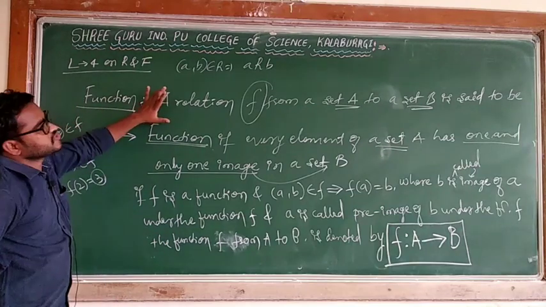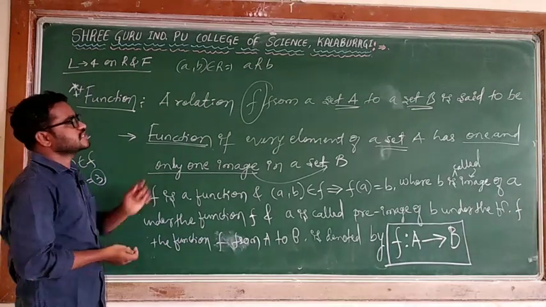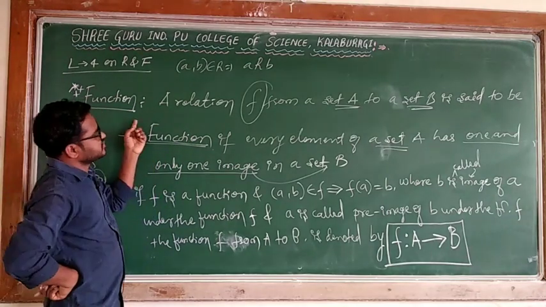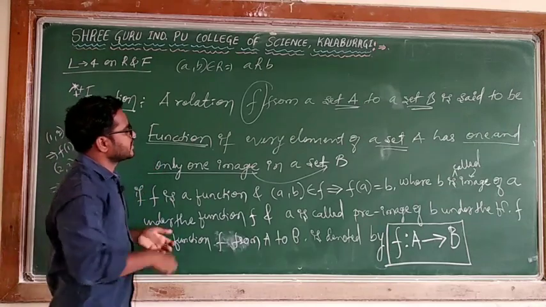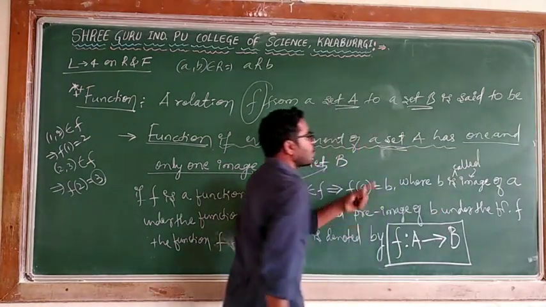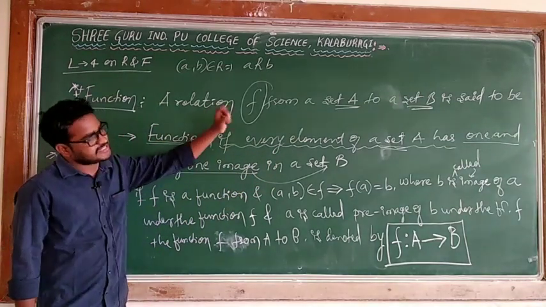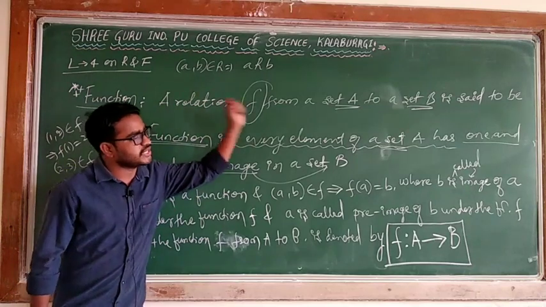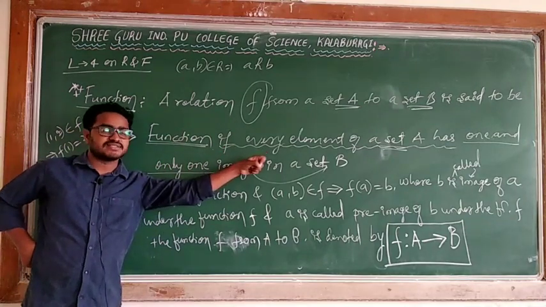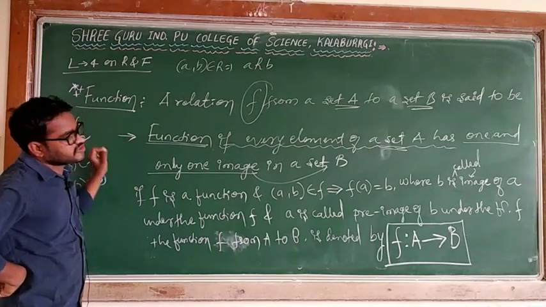The thing is, this definition is very, very important. This is the thing you have to understand. I can say this is also the rule. If you want to say any relation is a function, what is the rule? This definition itself is the rule. Only rule is what? If every element of a set A has one and only one image in a set B, this is the rule. In that case, those relations are considered as functions. You can say this itself is considered the definition of the function.